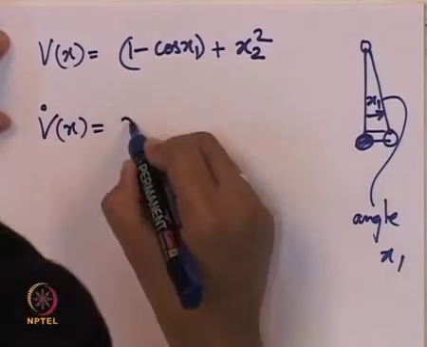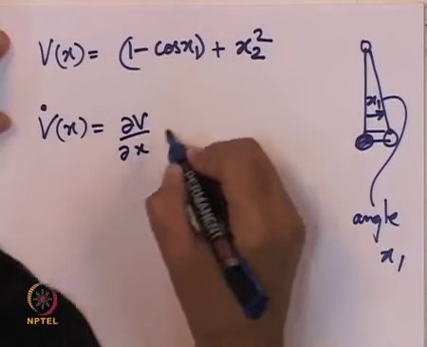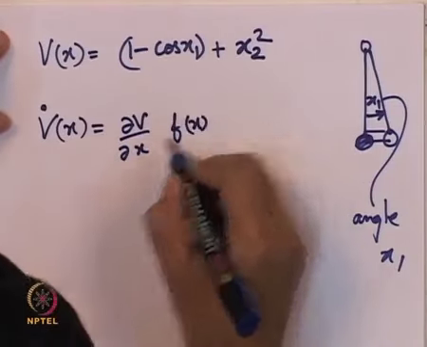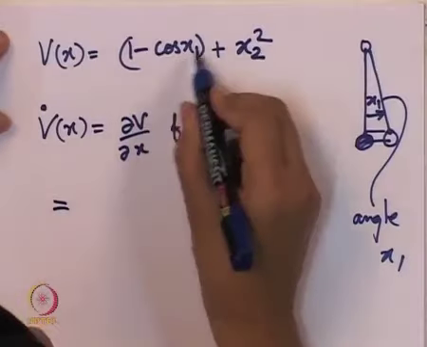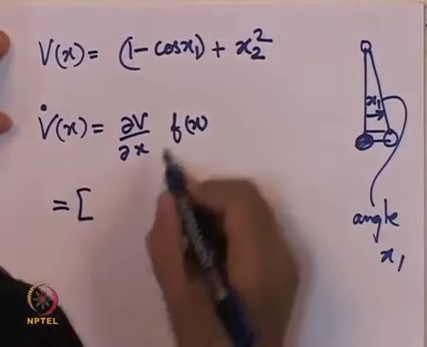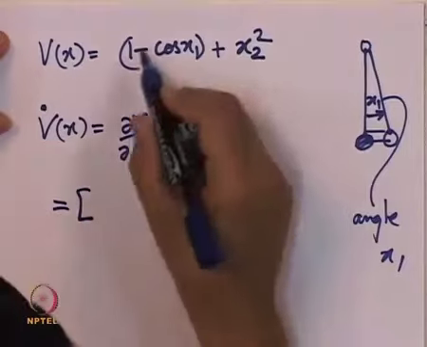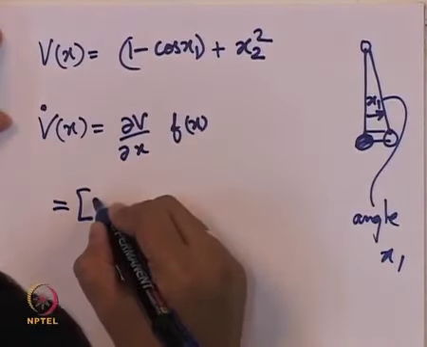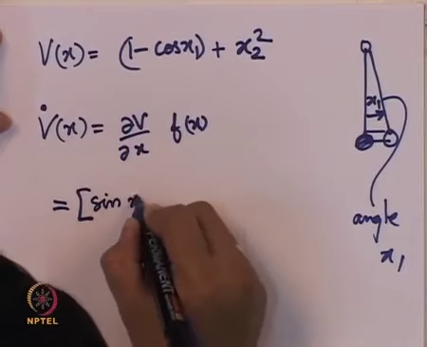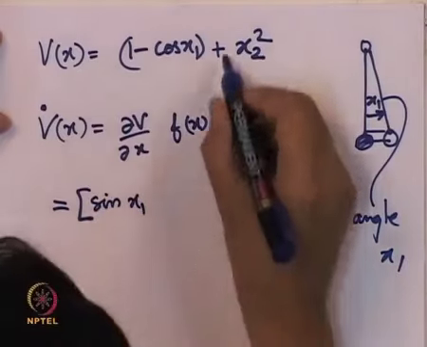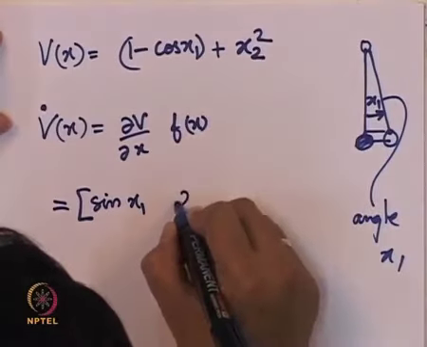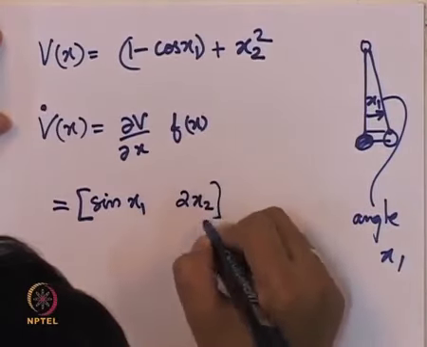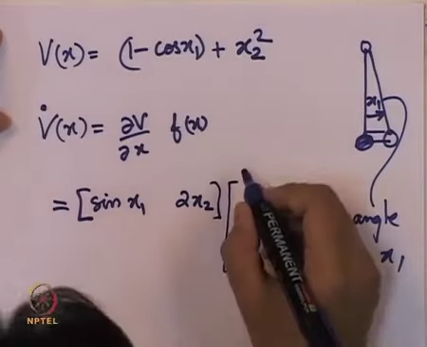This turns out to be del v by del x times f of x, and when we evaluate this, del v by del x is a row vector in which the first component is the derivative with respect to x1, which is exactly sine of x1, and the derivative with respect to x2, that is 2x2, times f of x.